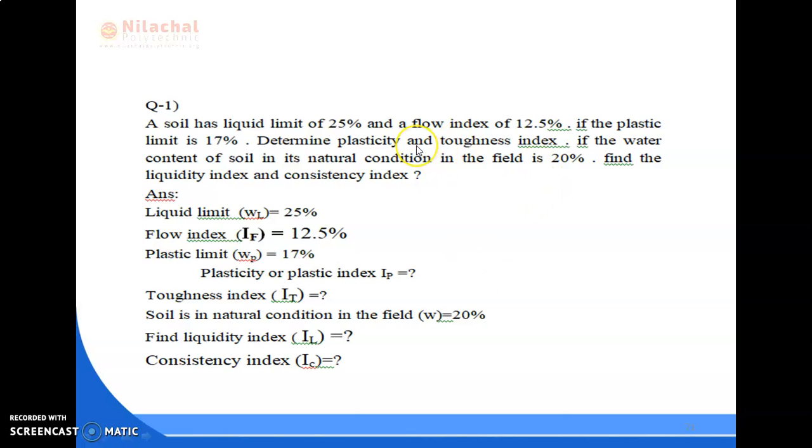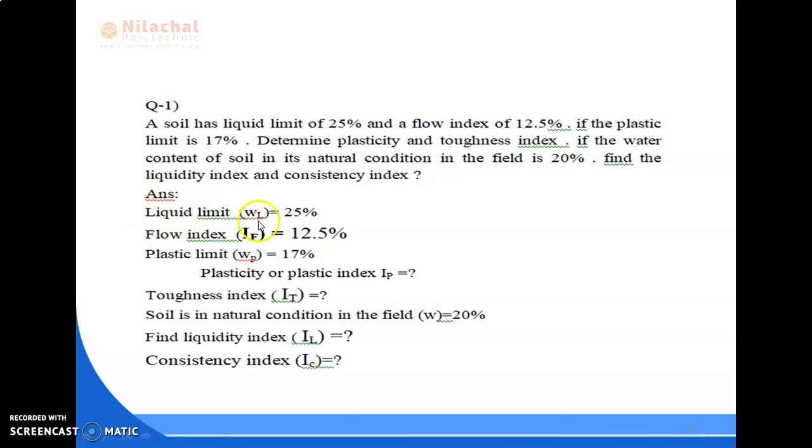A soil has a liquid limit of 25% and a flow index of 12.5%. If the plastic limit is 17%, determine the plasticity and toughness index. If the water content of soil in its natural condition in the field is 20%, find the liquidity index and consistency index. So this is the question. First, we find the given data from the question.